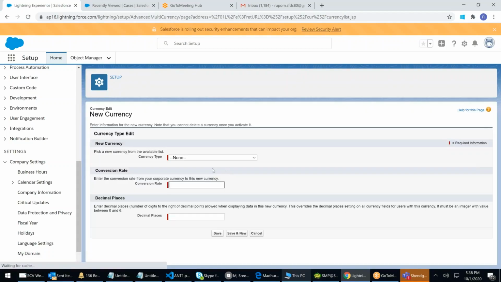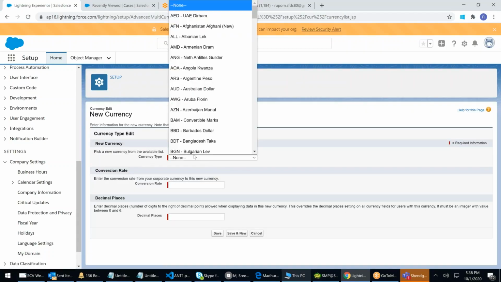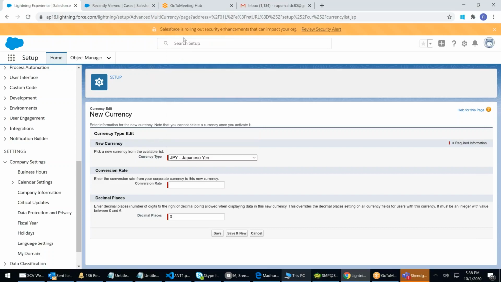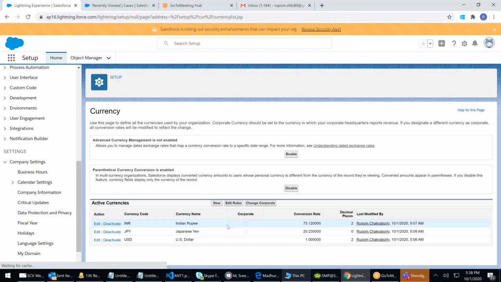New currency, Japanese yen. I don't know the currency conversion. All you have to do is connect to the base dollar. So I'm just taking some random number, 20.23. 20 Japanese yen equals $1. Save. I've added the currencies. Like this, you'll add currencies.